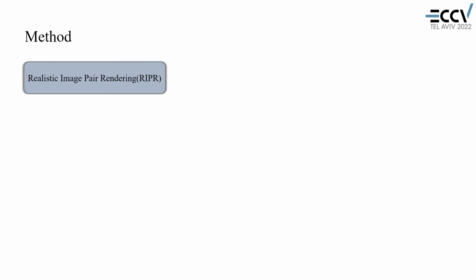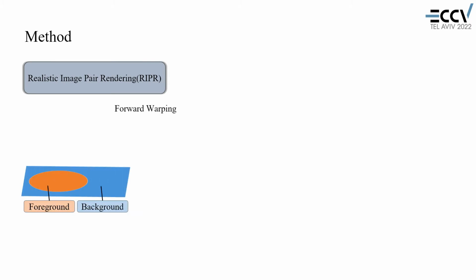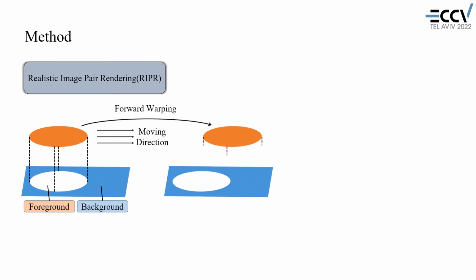The core of our framework is the realistic image pair rendering module, which is implemented by forward warping that can move the content in image 1 to corresponding location according to a given optical flow. However, there are 2 problems in forward warping: the occlusion problem and the hole problem. As can be seen from this toy example, the multiple sources problem occurs in the occluded region and the no source problem occurs in the hole region.